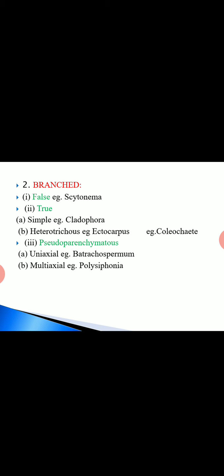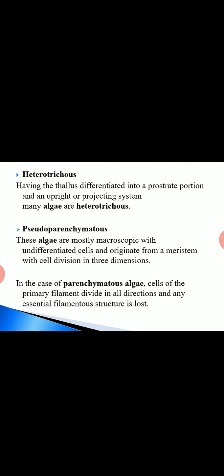An example of the simple form is Cladophora, and of heterotrichous forms Ectocarpus, Coleochaete, etc. The third type is pseudoparenchymatous. It is not true parenchyma, but acts like pseudo parenchyma. We can go through the explanation of heterotrichous.